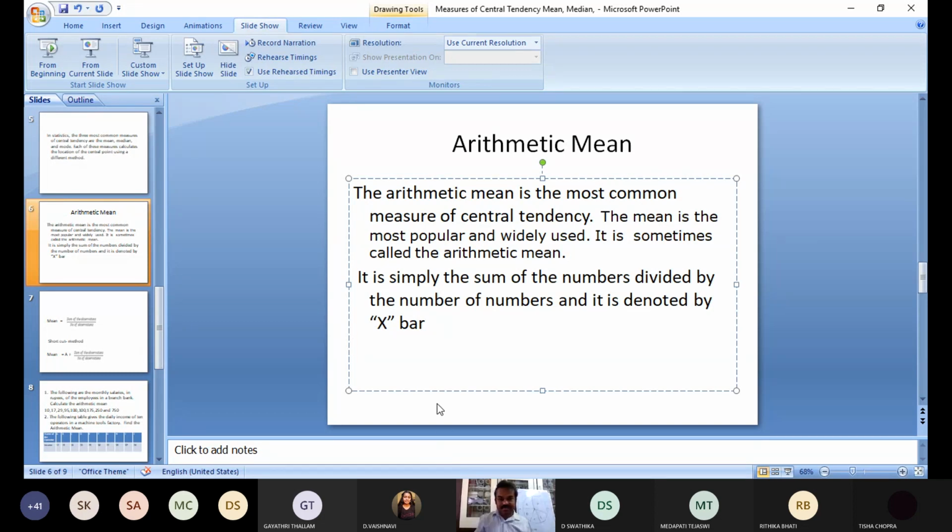Can you sit down? Do you see this one? Yes, sir. Visible. The arithmetic mean symbol is coming different, it is taking another line. Okay.